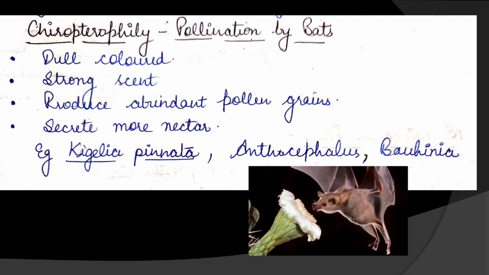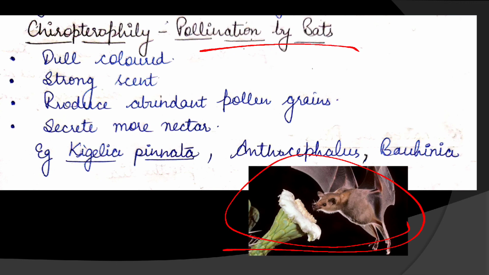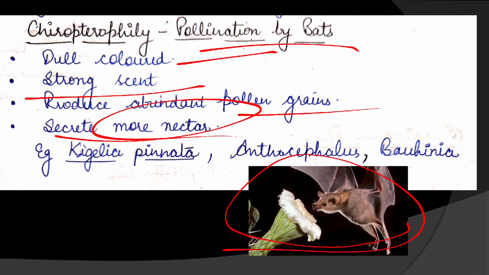Now move on to the next one. This is the last one. Chiropterophily, pollination by bats. Okay. The flowers are dull colored. They produce strong scent and abundant pollen grains. These flowers also secrete more nectar. Examples of bat pollinated plants are Kigelia pinnata, Anthocephalus as well as Bauhinia.